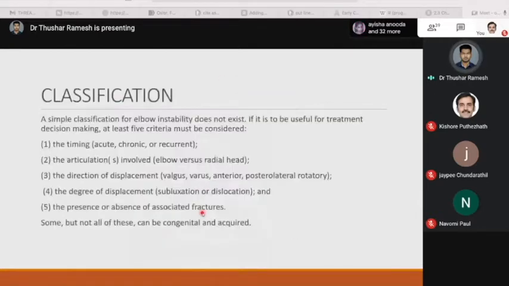Now let's see the classification of elbow instability. A simple classification for elbow instability does not exist. If it is to be useful for treatment decision making, at least 5 criteria must be considered.